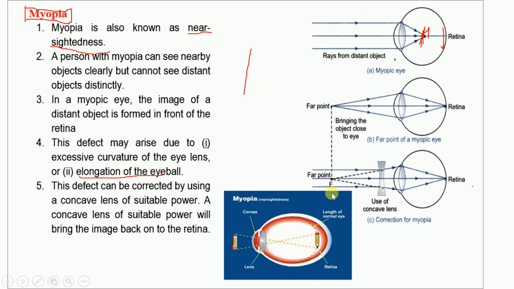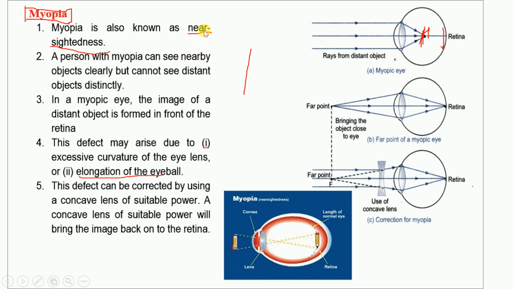Now can you tell what kind of lens a person has if he says the power of his lens is -3? If it is minus, what kind of lens is it? Concave lens. If it is a concave lens, what must you understand? He is having myopia.